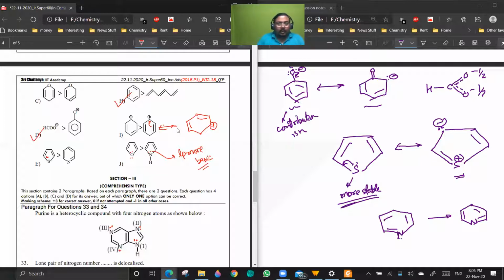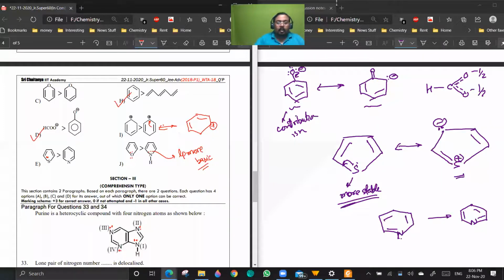If they are representing the same molecule, resonance energy will be the same, no? Resonance energy is seen for the resonance hybrid, not for individual resonating structures. It's a real term, not a hypothetical thing. Is it clear? Yes, sir.